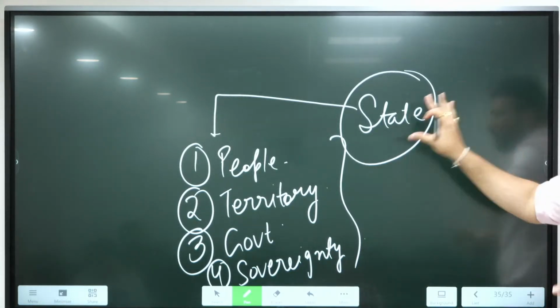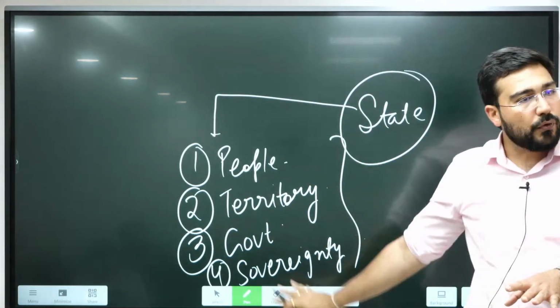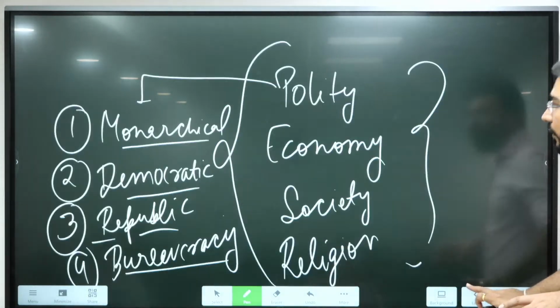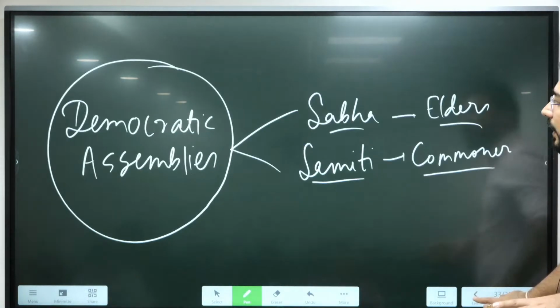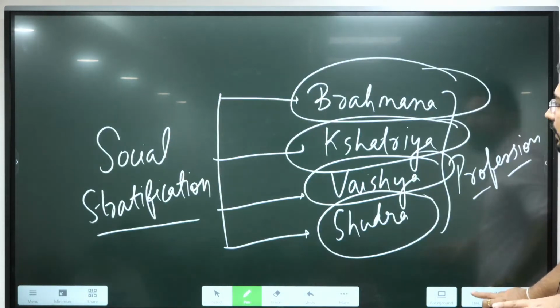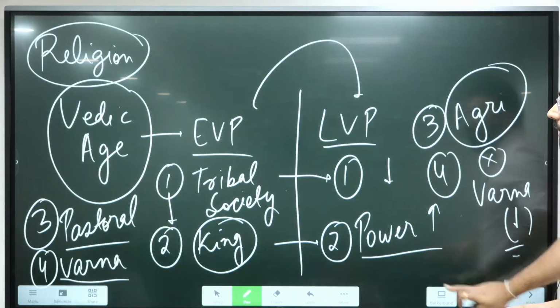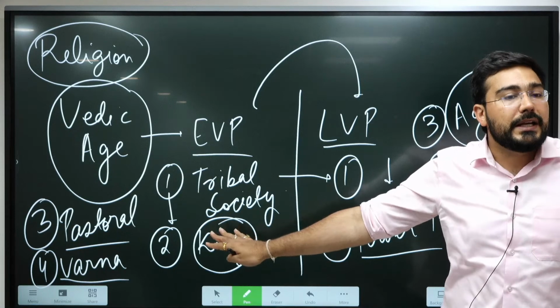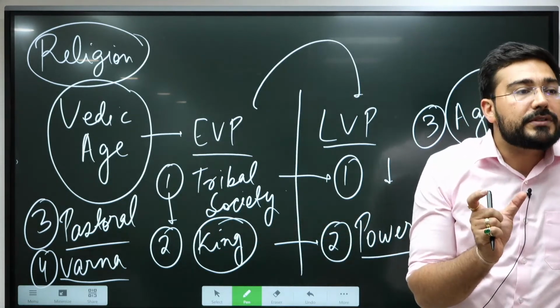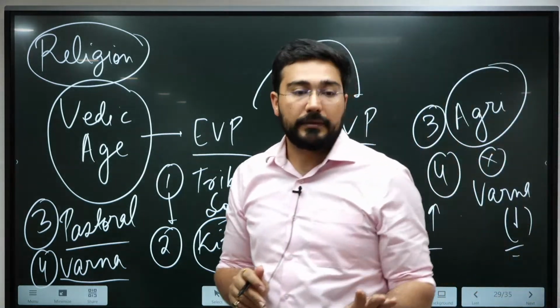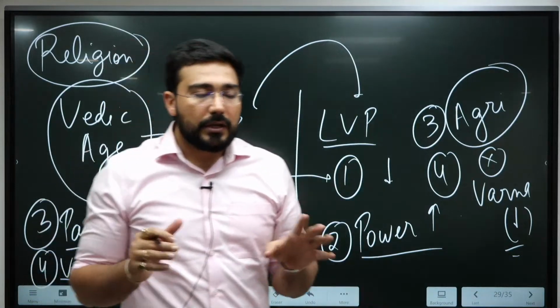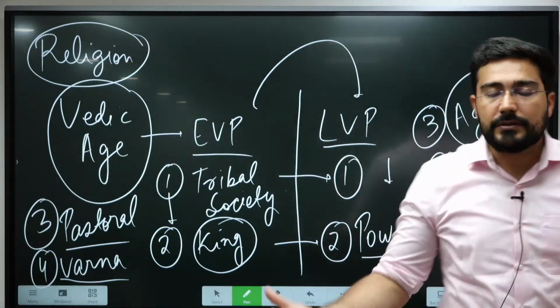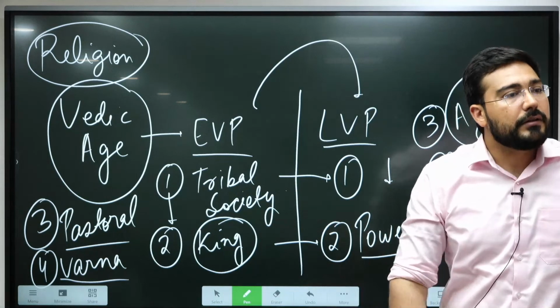Okay, so once you understand the meaning of state, these 4 things are there. So when we apply this to the early Vedic period, let us try to apply it. In the early Vedic period, why are we saying tribal? These are nomadic people. It means the concept of state is not there, because the territory is not there.